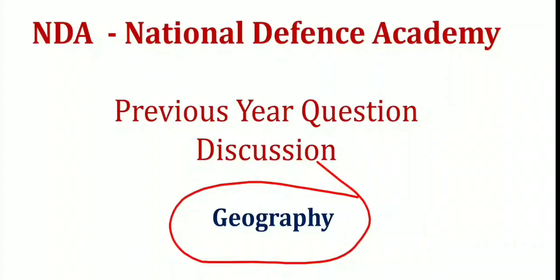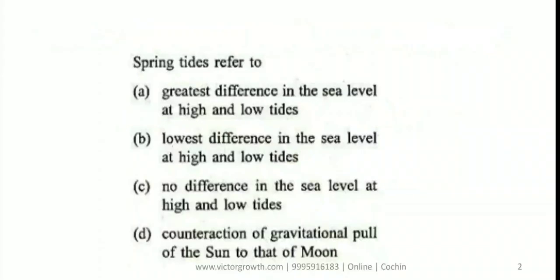So let us start. So there's a question. The question says: spring tides refer to, option A, greatest difference in the sea level at high and low tides; lowest difference in the sea level at high and low tides; no difference in the sea level at the high and the low tides; counteraction of the gravitational pull of sun to that of moon.